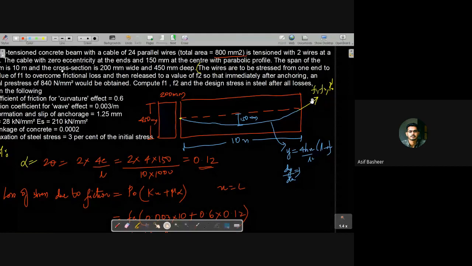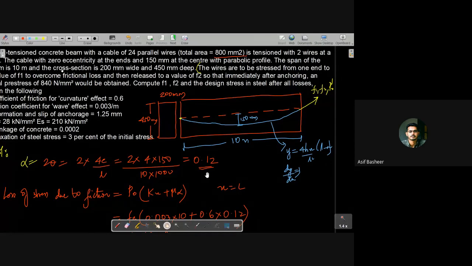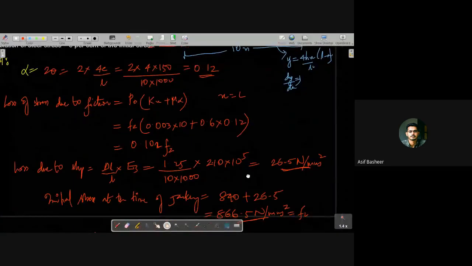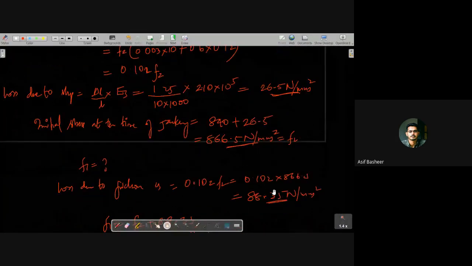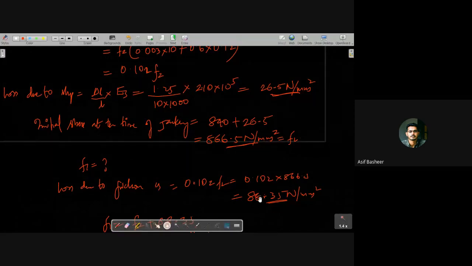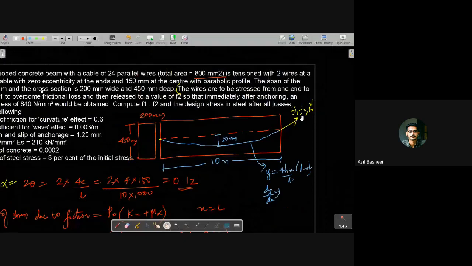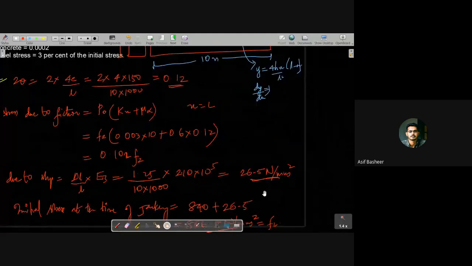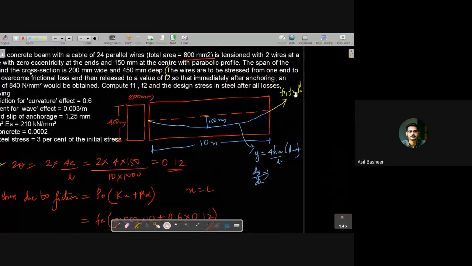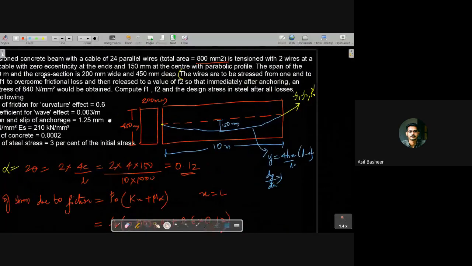F1 is the stress at the time of jacking. After that, friction loss occurred. How much? There occurred a friction loss of somewhat 88. As a result, the stress became F2. The stress F2 is what remains. Then we anchored, and on anchoring there occurred some loss of 26.5 and the stress became 840 Newton per mm square.